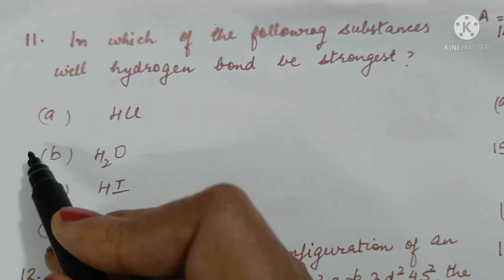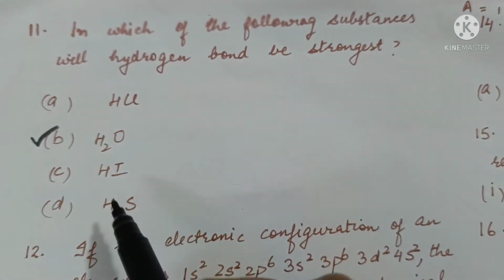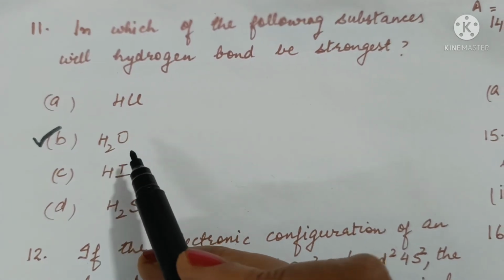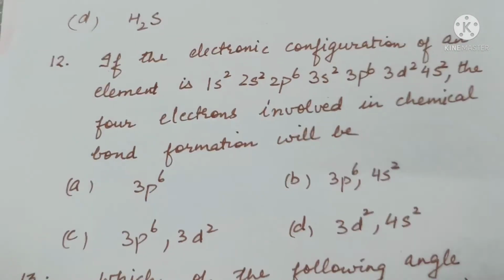Which of the following substances will hydrogen bond be strongest? So a hydrogen bond is shown only by water. Other species do not show hydrogen bond. So hydrogen bond will be strongest in water.